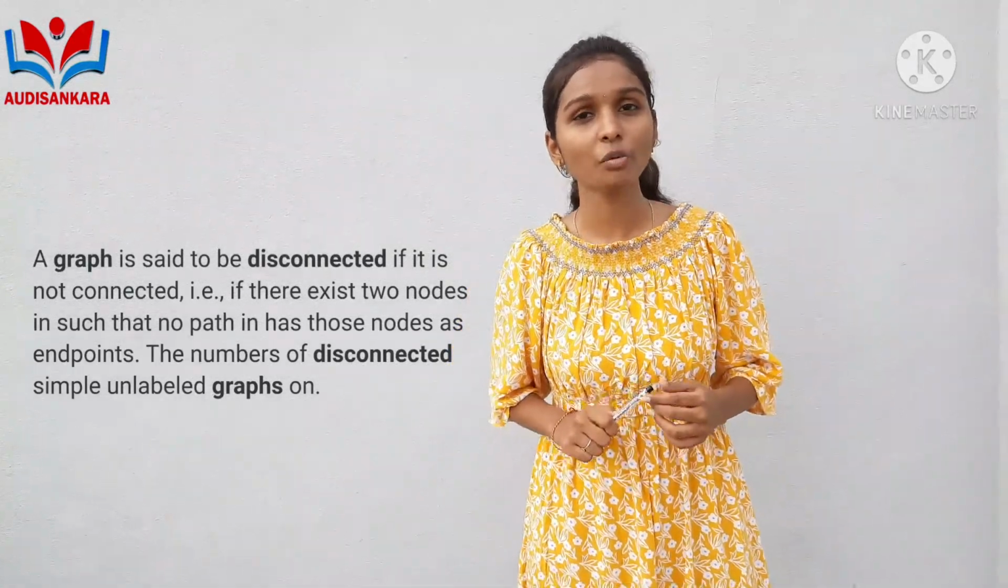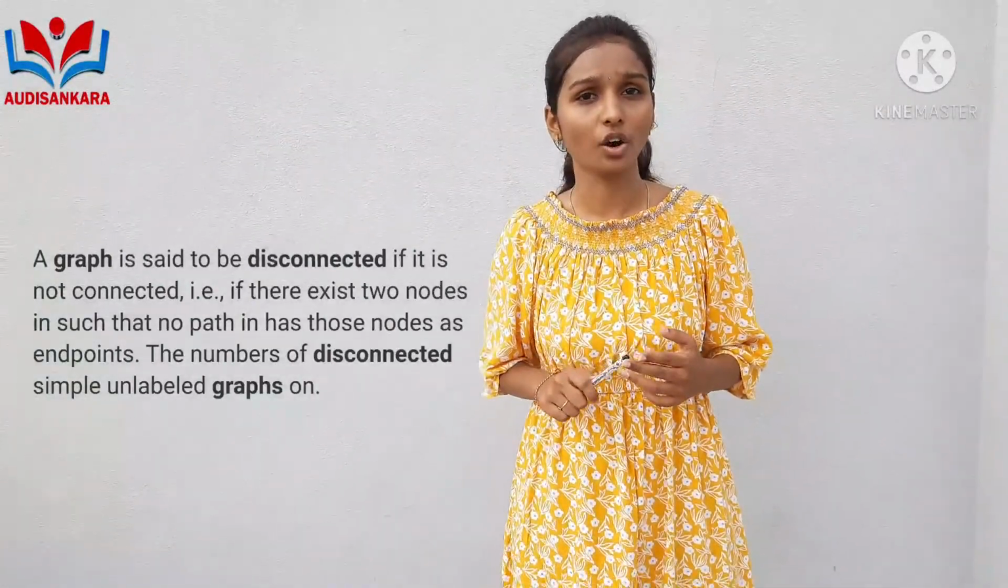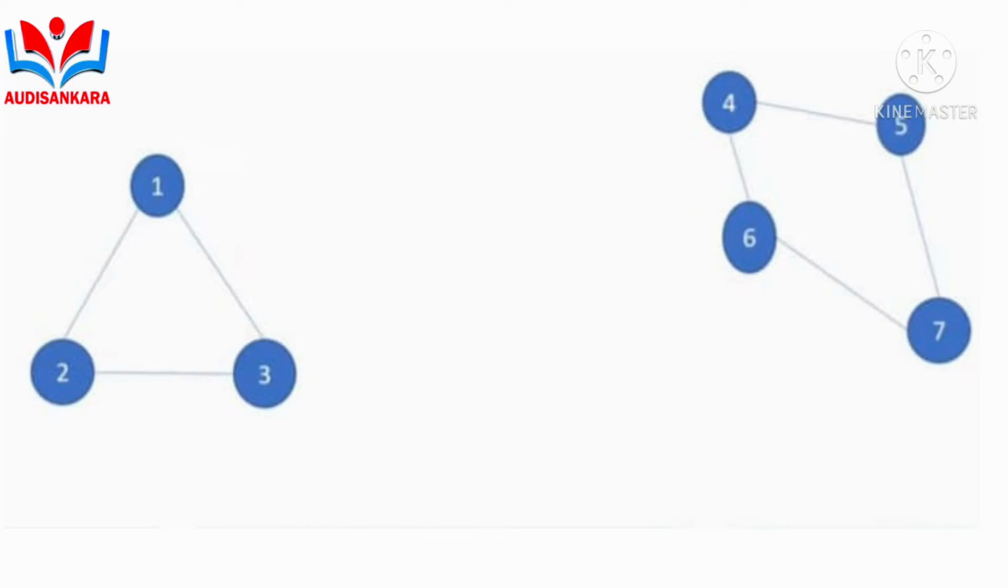Disconnected graph. One or more nodes are unreachable from some vertices, which is called a disconnected graph. In this picture, we can see that there is no edge between 1 and 4. So 1 is not reachable from 4. So it is called a disconnected graph.